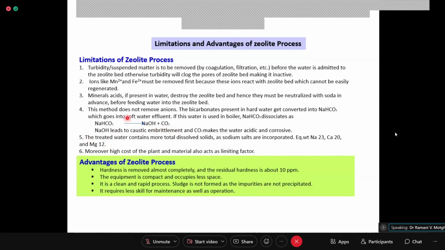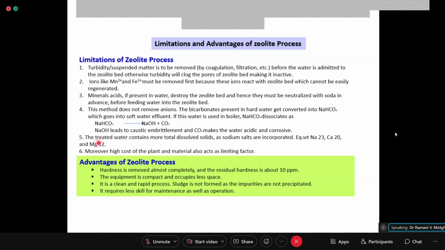So what has happened now? You are getting caustic soda, that's NaOH, and this NaOH leads to caustic embrittlement, and CO2 makes the water acidic and corrosive. So NaOH leads to caustic embrittlement. CO2 is removed along with the steam.